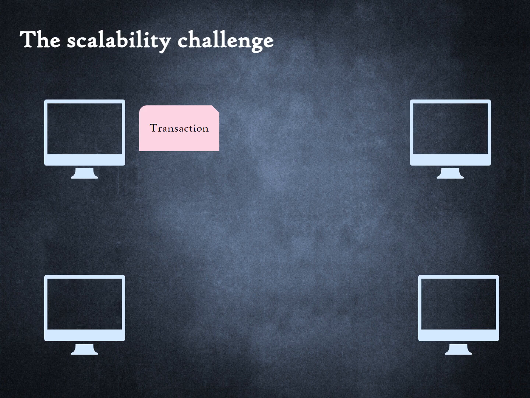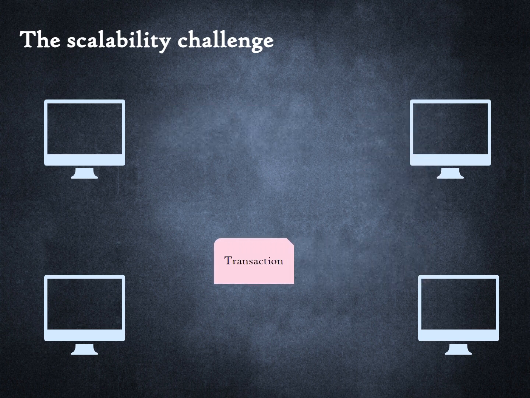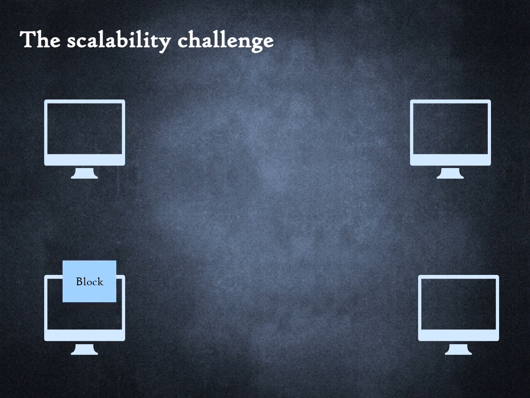A transaction is created in node 1. The transaction must be propagated to each of the 4 nodes. Each of the 4 nodes must authenticate the transaction. Then one of the nodes proposes a block. Then the block is verified by every node.